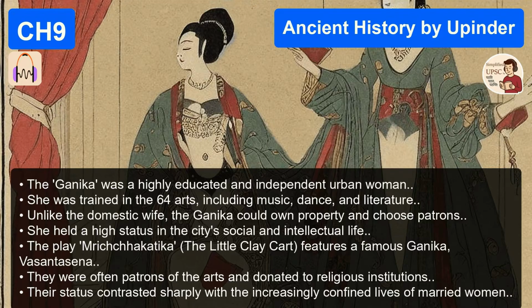Now, most people hear Kama Sutra and they think of the sexual positions and that's about it. Right, but that's only one small part of the text. It's actually a manual on social life and etiquette for the wealthy, sophisticated urban elite. It describes the ideal life of the Nagaraka. So what was his life like?